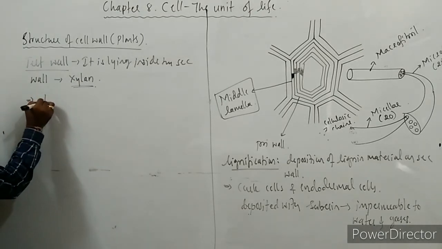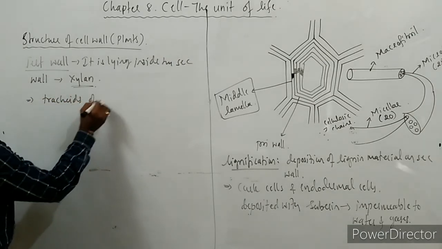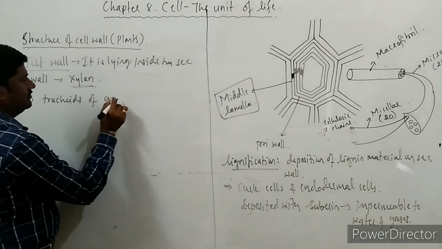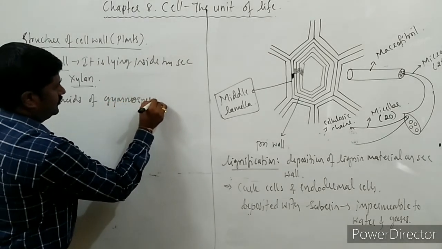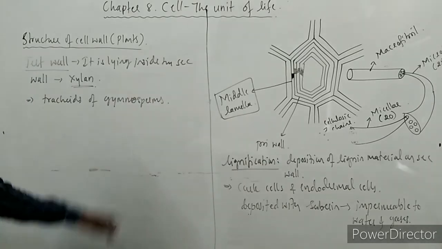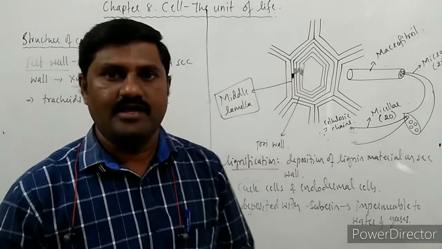This tertiary wall is present in the tracheids of gymnosperms. So that is about the tertiary wall.